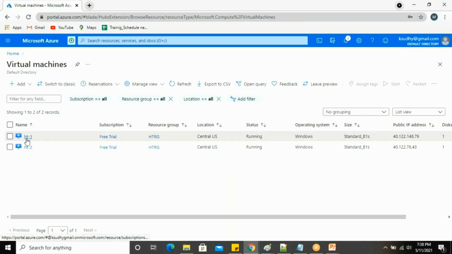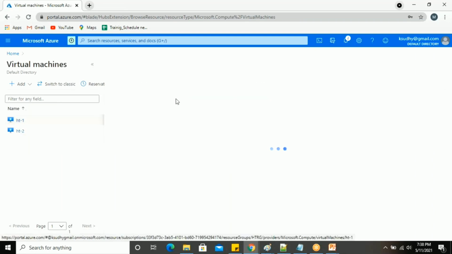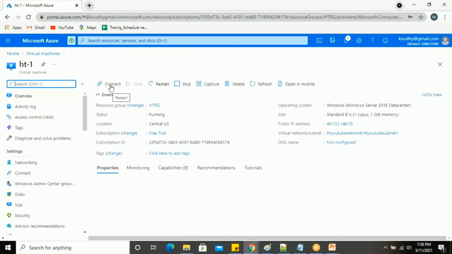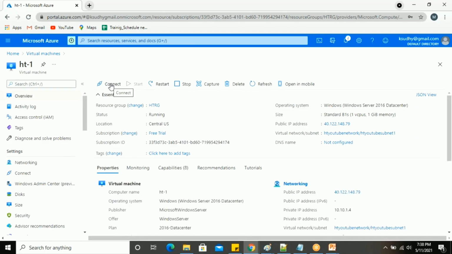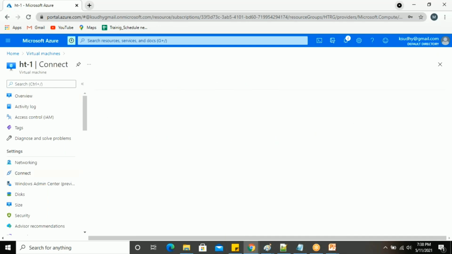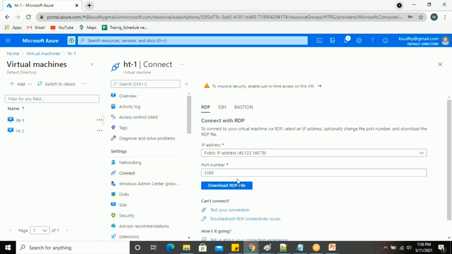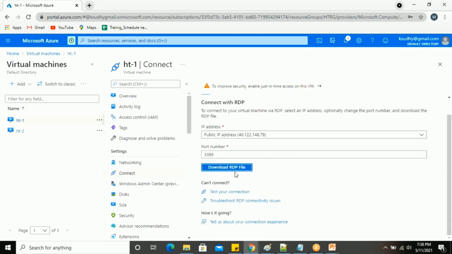So HT1, the first machine, I'm going to take a remote. Let it load and connect. For the very first machine I'm using the public IP, because from my local machine I just want to connect with my cloud. So I'm going to download the RDP file.